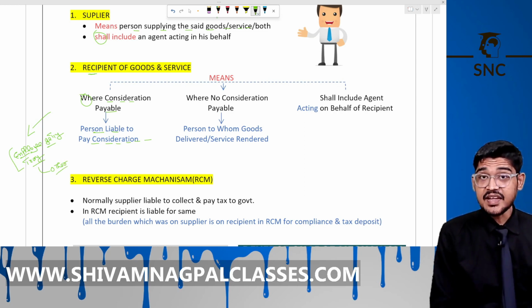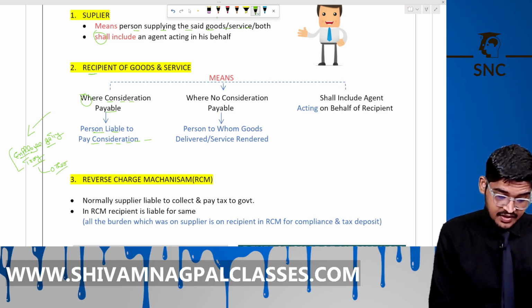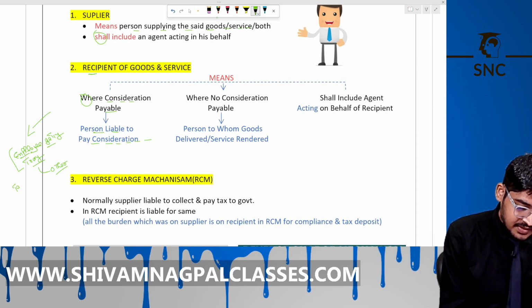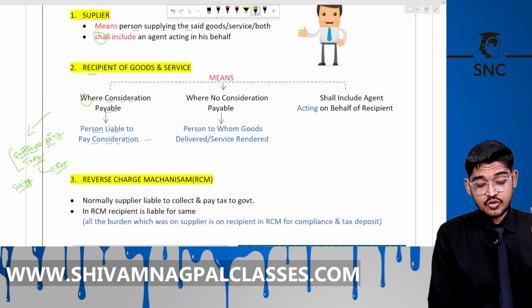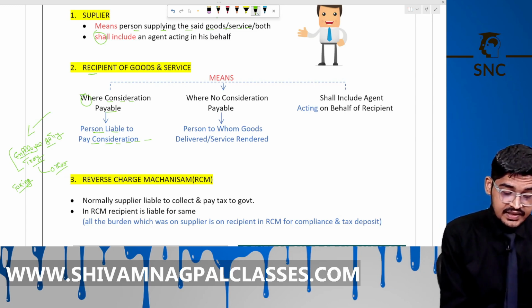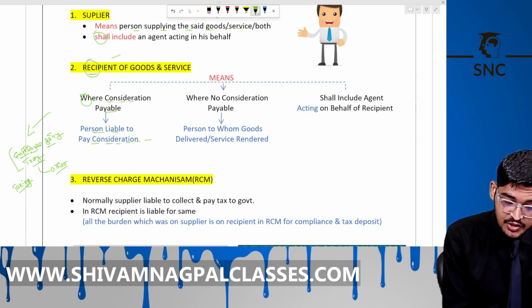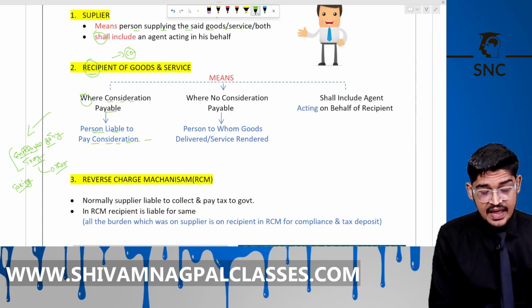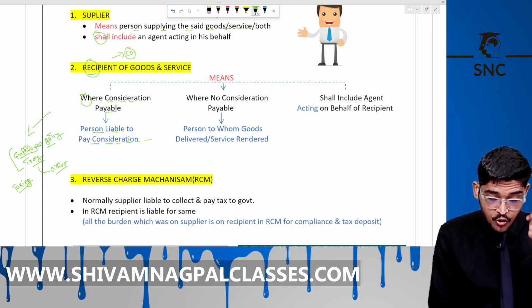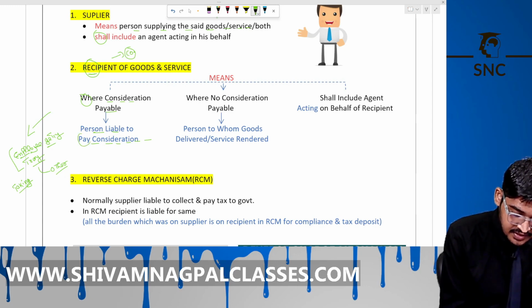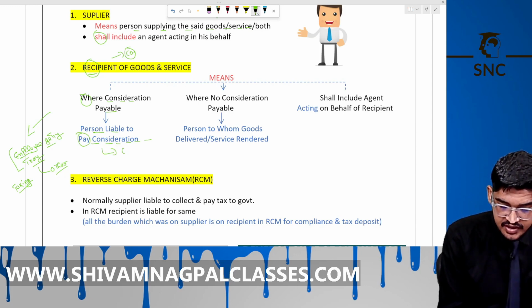In the given case, those employees are taking those services, but the consideration will be paid by the company. So for the purpose of GST, in that case, the recipient will be the company, not the employees. If there is consideration payable, then you have to check who is paying the consideration. Here the company is paying the consideration, so the company will be considered as recipient.